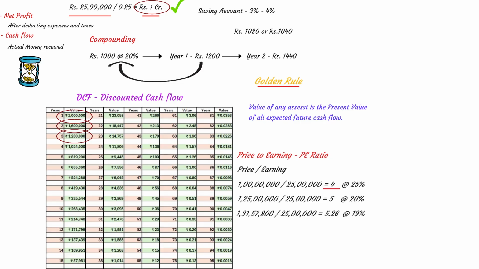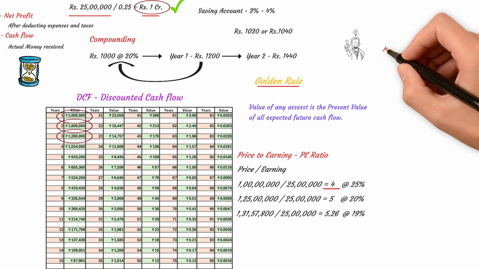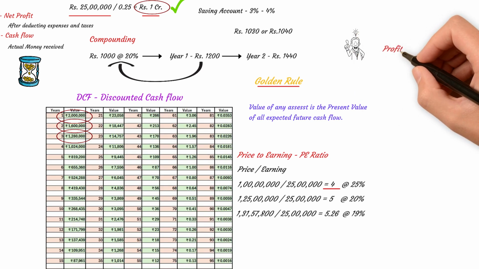Now, this is a very important insight. The lower your expected return, the higher the price you are willing to pay for the same profit. Pro tip: your profit doesn't come from selling at a higher price, it comes from buying at a lower price.